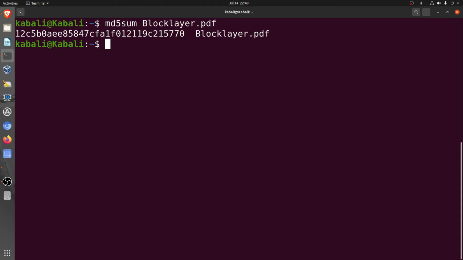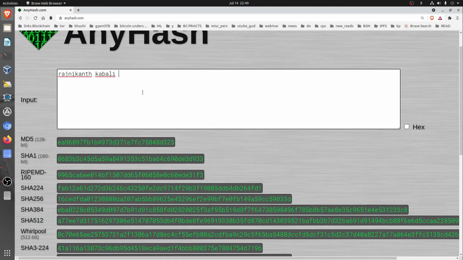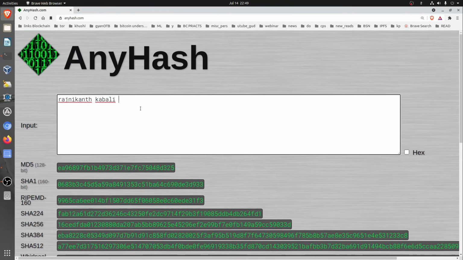Now this is a PDF document, and if I want to ensure that the same PDF is opened by somebody else, if I send it by email and there is no MITM, man in the middle attack, or no malicious modification to it, the other person can apply the md5sum hash to this particular file, and he can get back to the actual integrity verification. So here we get the basic idea about what hash basically does.